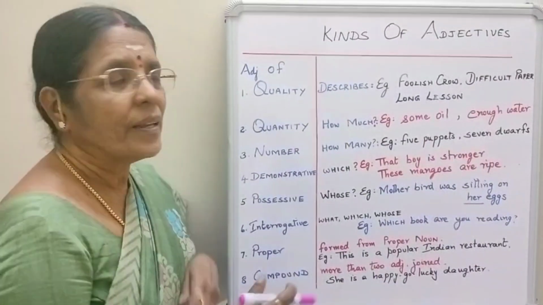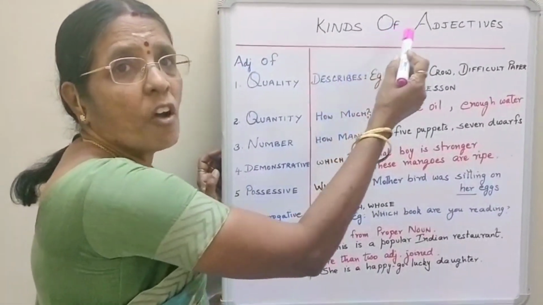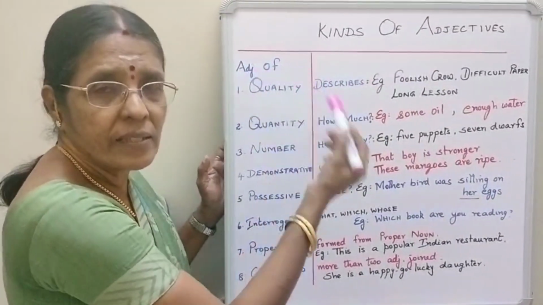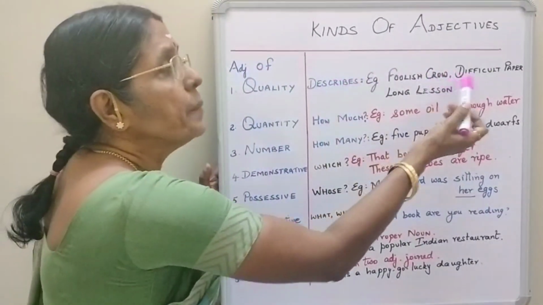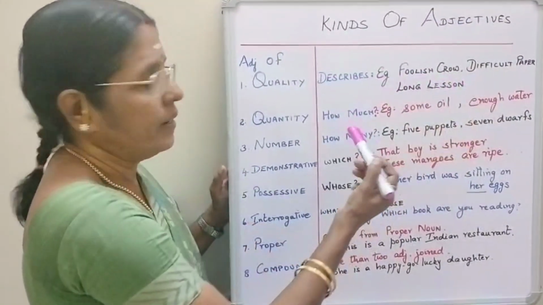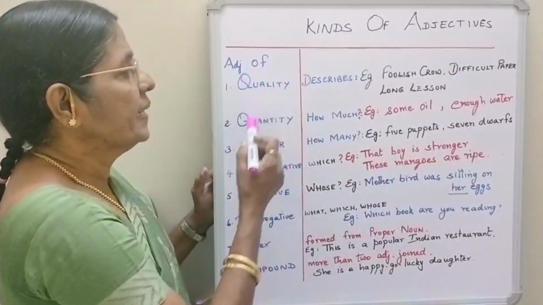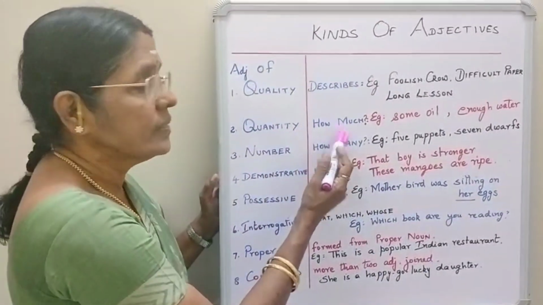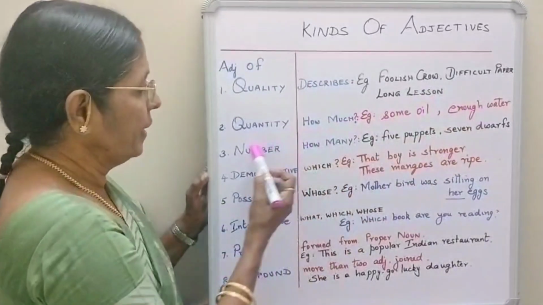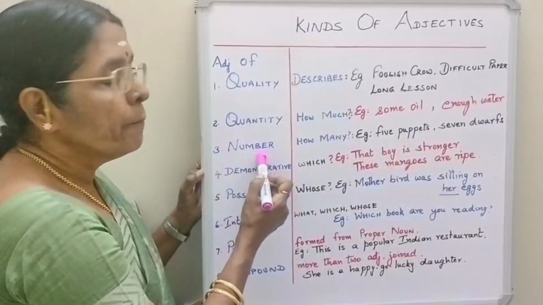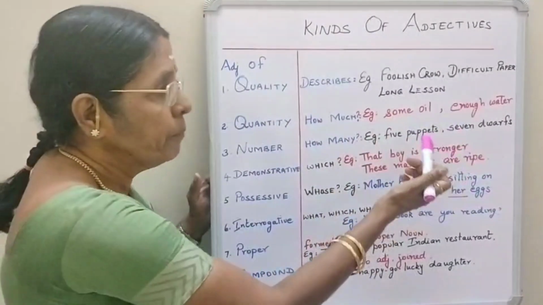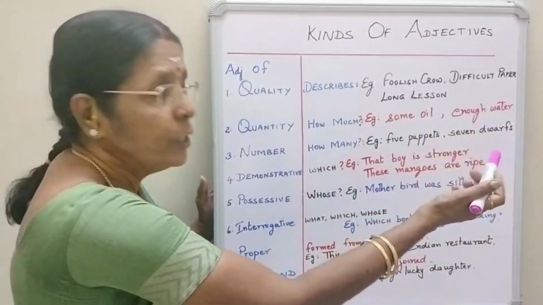Okay. Now we move on to kinds or types of adjectives. The first one is adjective of quality, which is also called descriptive adjective because it describes a noun. Foolish crow, difficult paper, long lesson. Right? The next one is adjective of quantity. This answers the question how much. I want some water. There is enough water. Right? Then adjective of number. This answers the question how many. 5 puppets have been made. Snow White and the 7 dwarfs.